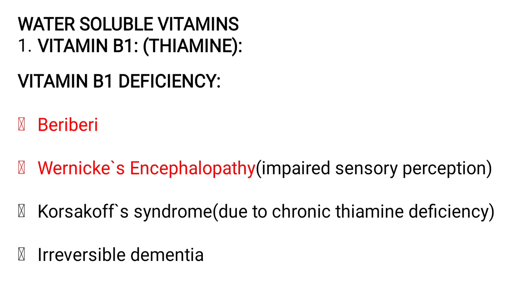It is also called as thiamine. So thiamine, another name is B1, like that questions can be asked in different ways. Vitamin B1 deficiency causes beriberi, Wernicke's encephalopathy, that is impaired sensory perception, then Korsakoff syndrome, it is due to alcoholism, and it will cause damage to the nerve cells of the brain and the spinal cord, and it is caused mainly due to chronic thiamine deficiency, and irreversible dementia is also caused by vitamin B1. Whatever I have kept in red, these questions are repeated most of the times in the previous exams.